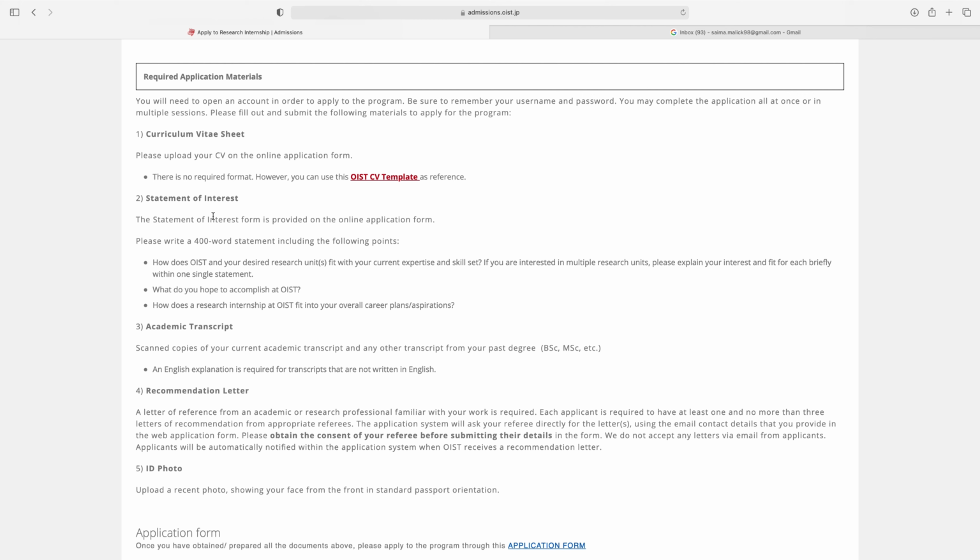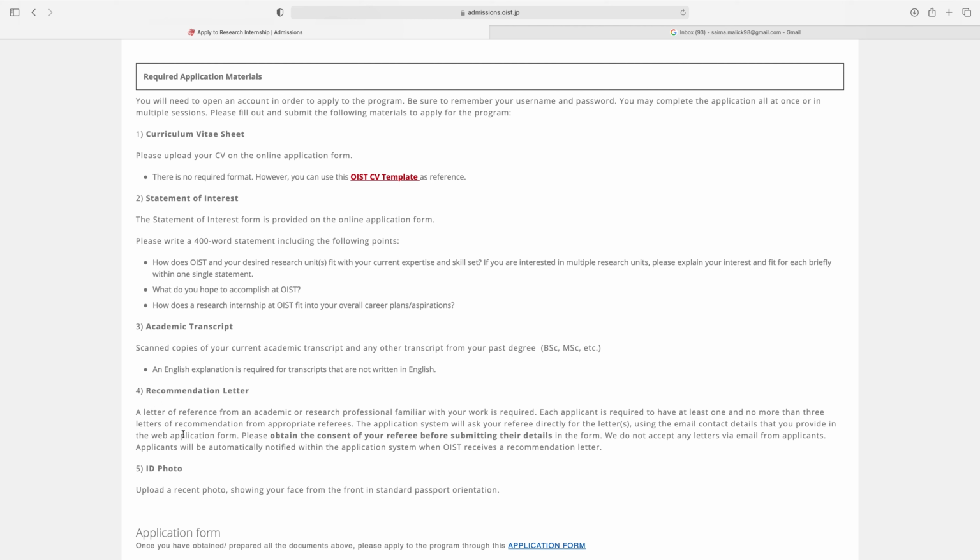Second is statement of interest. The statement of interest form is provided on the online application form. Please write 400 words on these questions. Third is academic transcript. Scanned copies of your current academic transcript and any other transcript from your past degree, BSc, MSc, etc. An English explanation is required for transcripts that are not written in English.